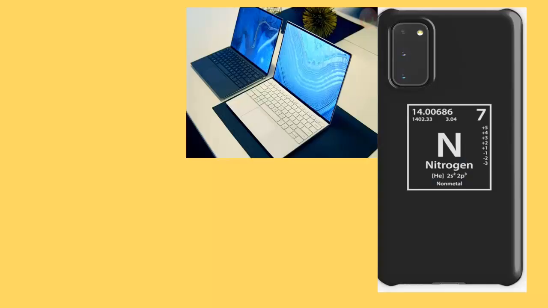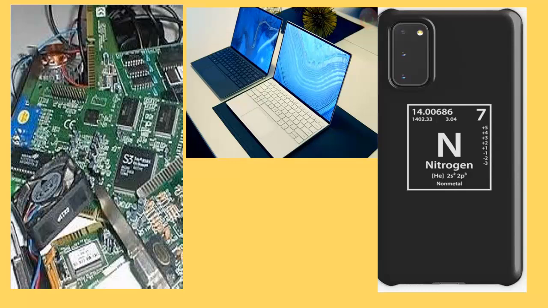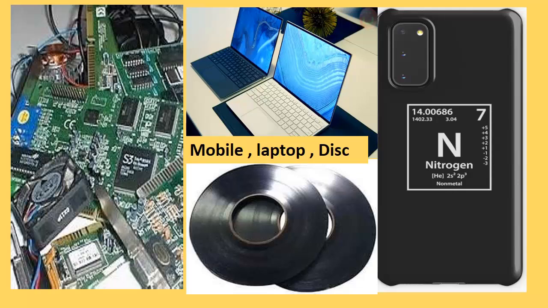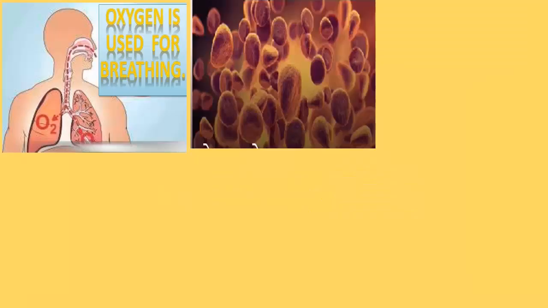Its allotropes are used in a period where everybody is using laptops, mobiles, the TV, the DVDs, all these things. So remember, all our electronic gadgets use them somewhere. Apart from this, oxygen: you cannot live without oxygen, and oxygen is a non-metal.